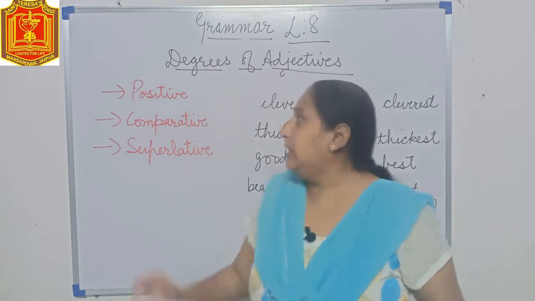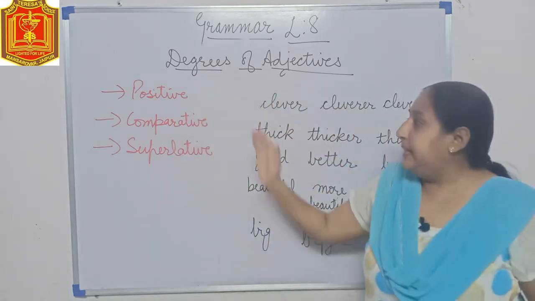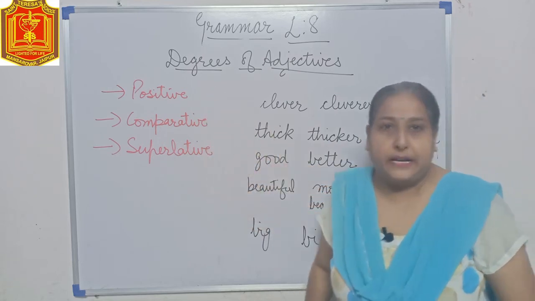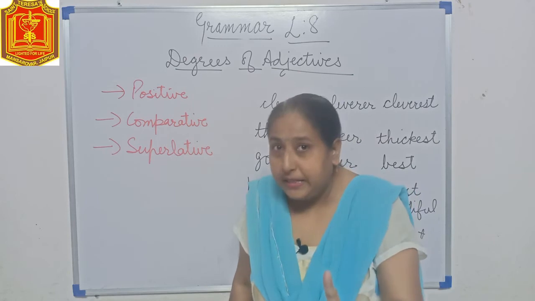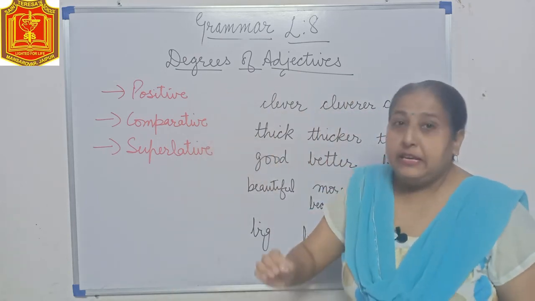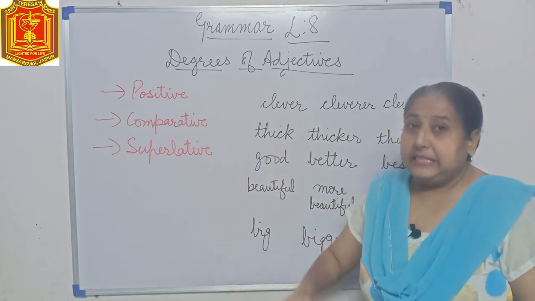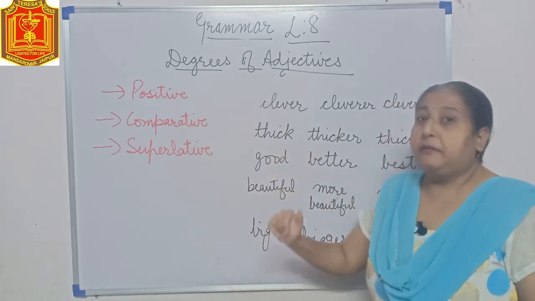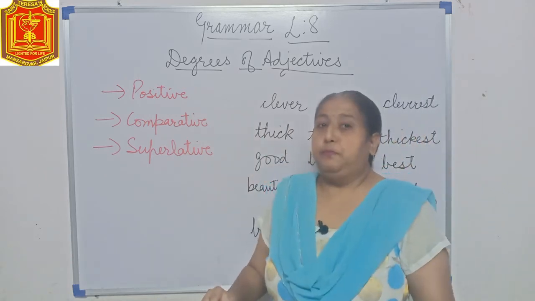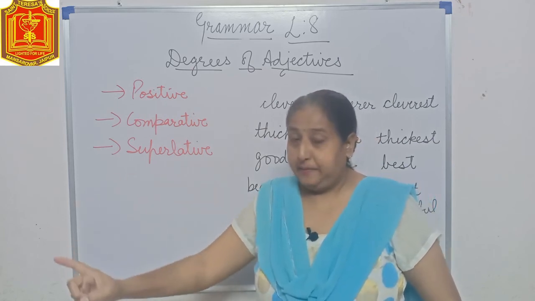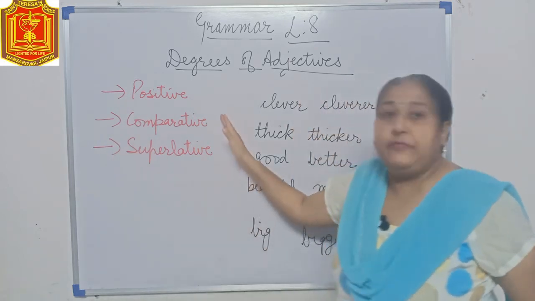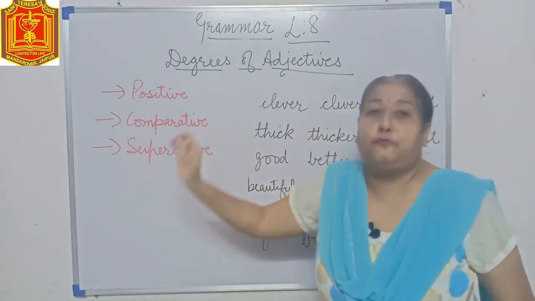So that is your degrees of adjectives. There are 3 degrees of adjectives: positive, comparative and superlative. When we are talking about one thing, we use the positive form, like heavy, big, light, dark, good, beautiful. If we are comparing 2 things, like this box is heavier than that, or that girl is more beautiful than her, then we use the comparative form.